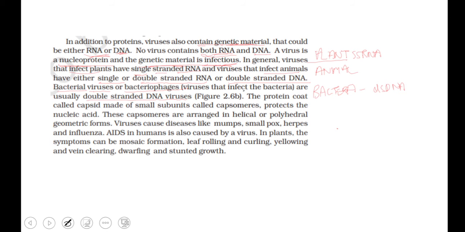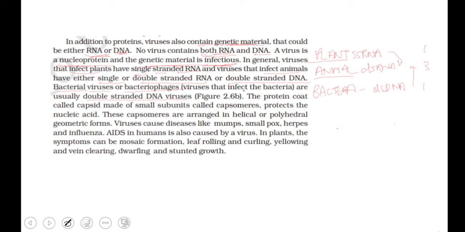There is a simple trick for remembering the genetic material of animal viruses. Just write dsRNA. Single-stranded became double-stranded, and then double-stranded DNA, and you write these together. So animal viruses have dsRNA, ssRNA, and dsDNA. It is as simple as that. This one is having 1, this is having 3, this is having 1.